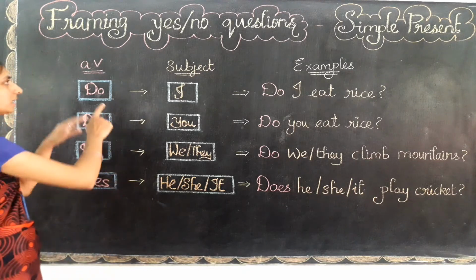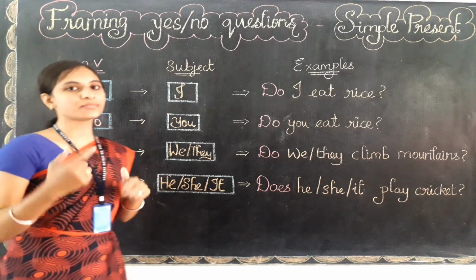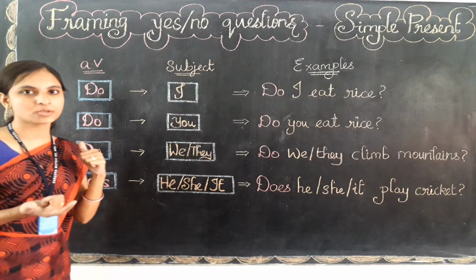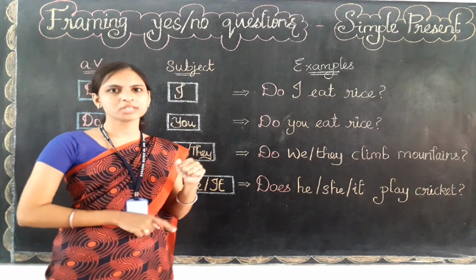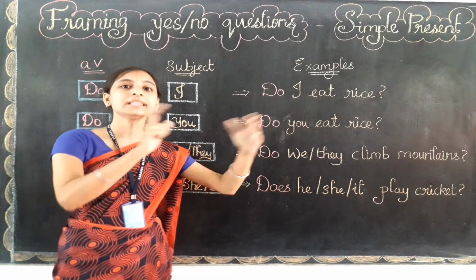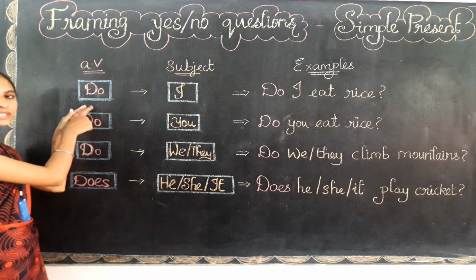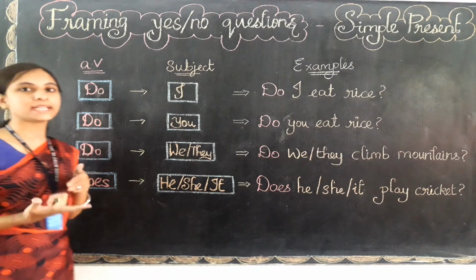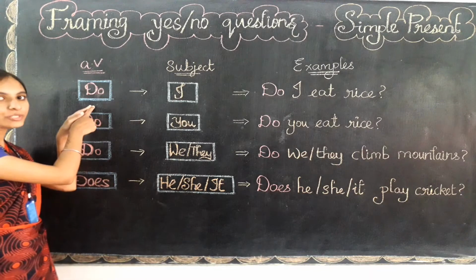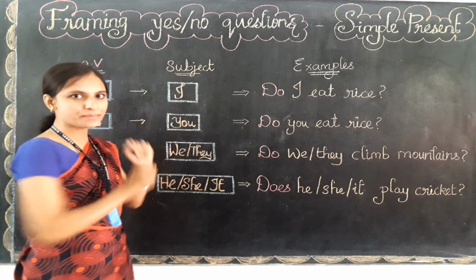To the subject I we need to use do only, and remember that whenever you are asking a question, the do verb will come first. When you are asking a yes or no question or any other question, the question word will come first and then the subject. Same here, this do family is going to act as the question word. So that is why we are going to use do first. After this do, we are going to write the subject.